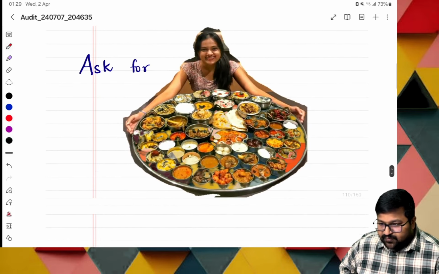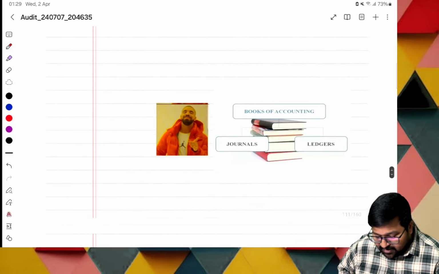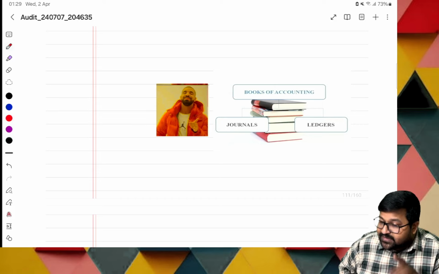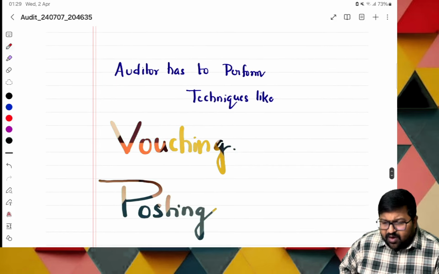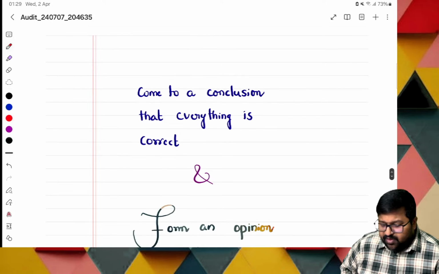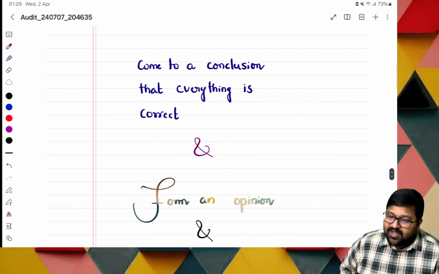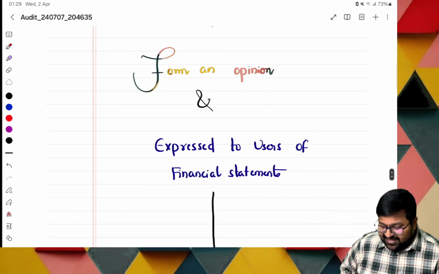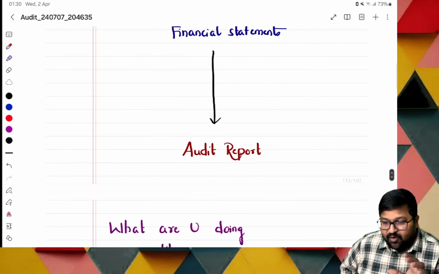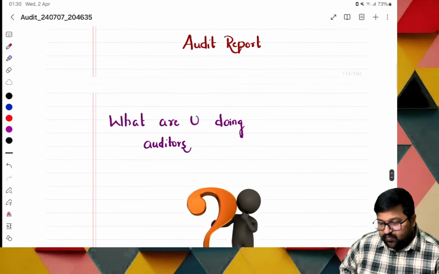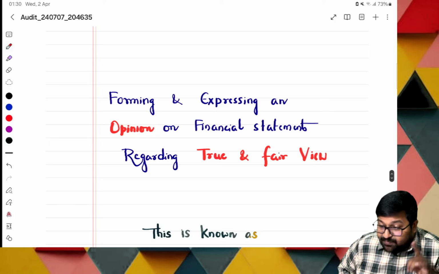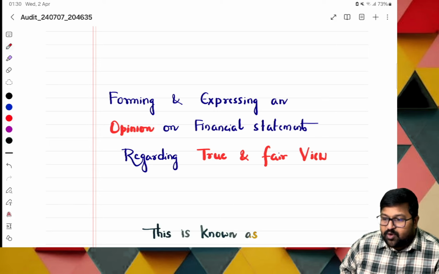You don't ask for food or money. We will ask for the books of accounts and the supporting documentary evidences. Then automatically he'll perform all these techniques: vouching, posting, and casting. He'll form a conclusion and give an opinion. This is expressed to the users of financial statements in the form of an audit report. What are auditors doing? Forming and expressing an opinion.